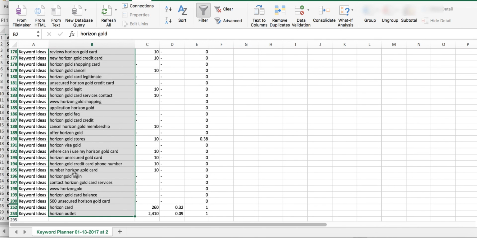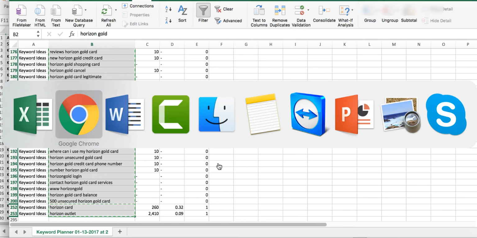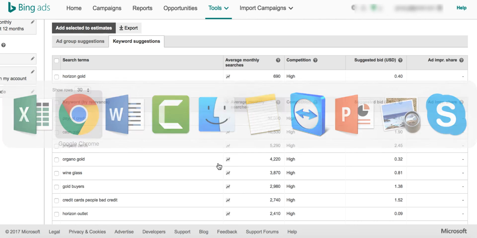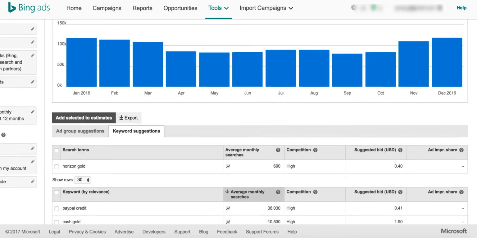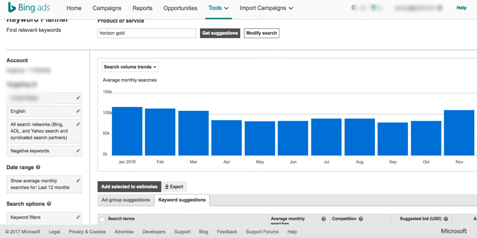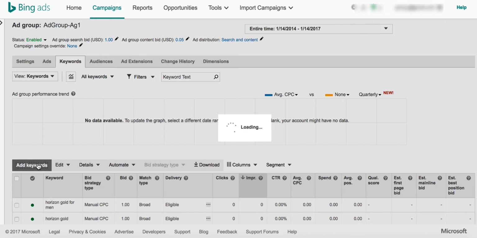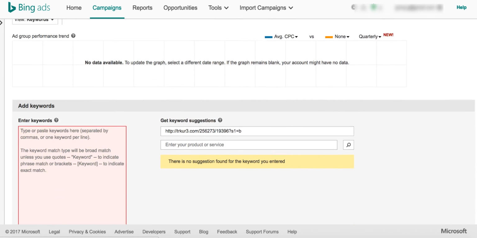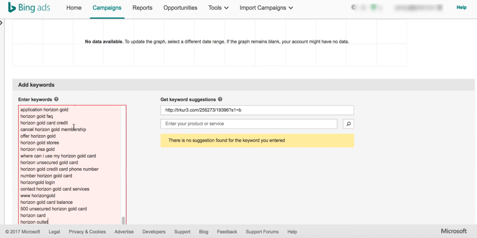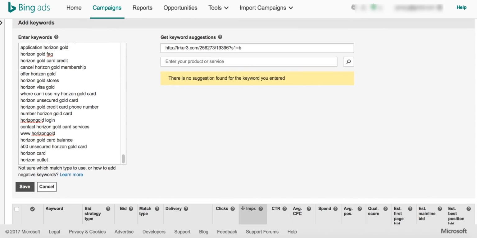Yes, I have got only horizon card related offers. Now I copy them. Now I come back here, go back and say add keywords. Just come here, paste all of them, and then click on save.